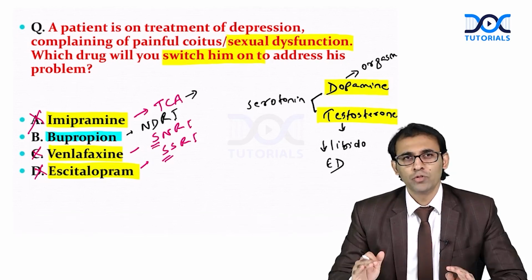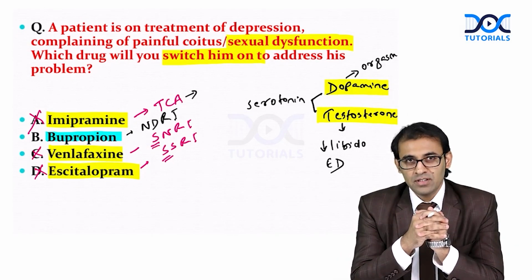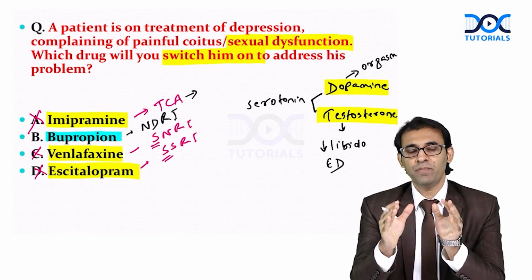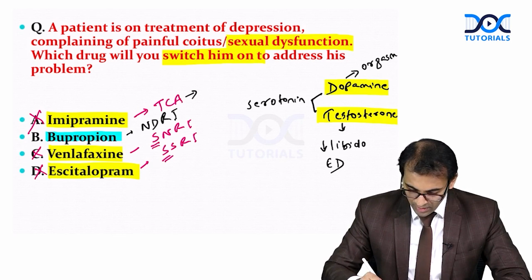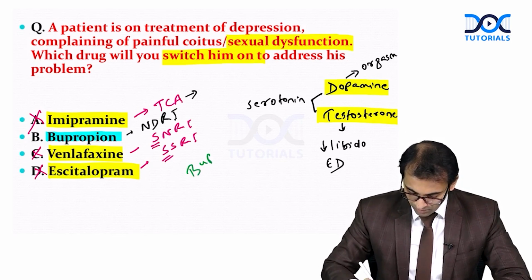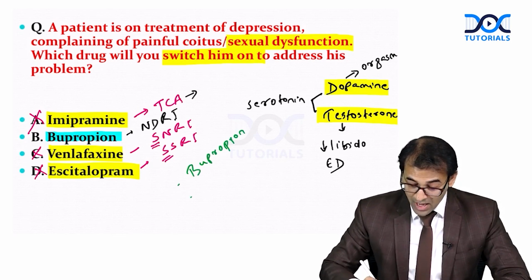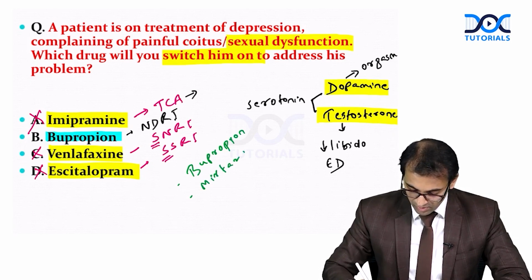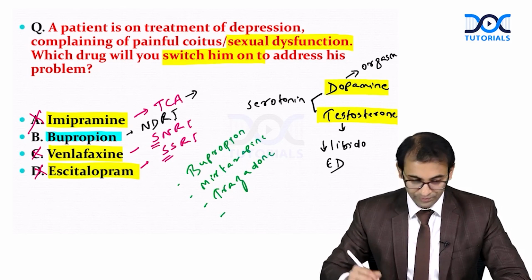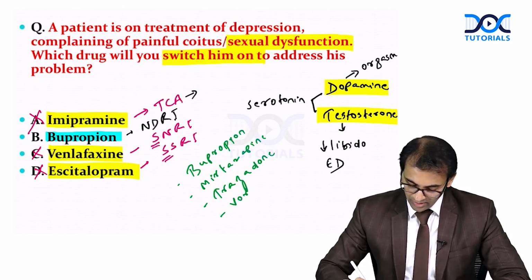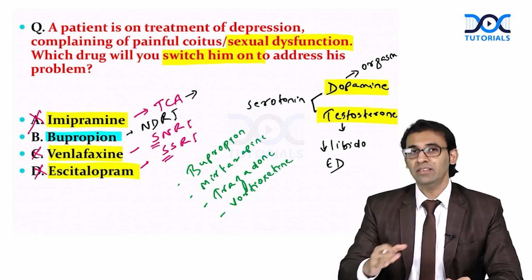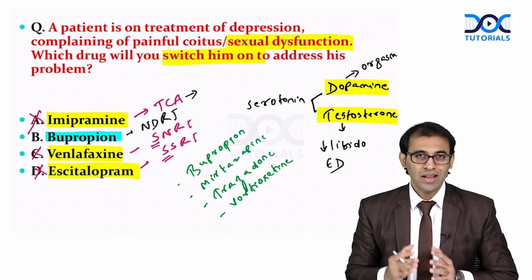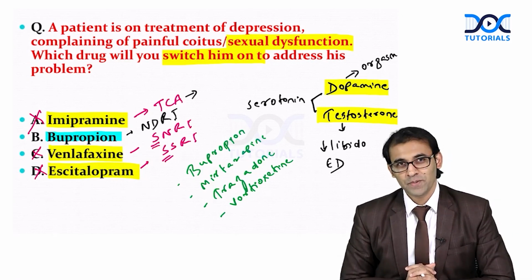Please mention all these points. Okay, so which antidepressants are safe? Which antidepressants have very minimal or no sexual side effect? Especially you have to mention here bupropion, mirtazapine, trazodone, and vortioxetine. Please mention that these are the drugs which are having very less or minimal sexual side effect.